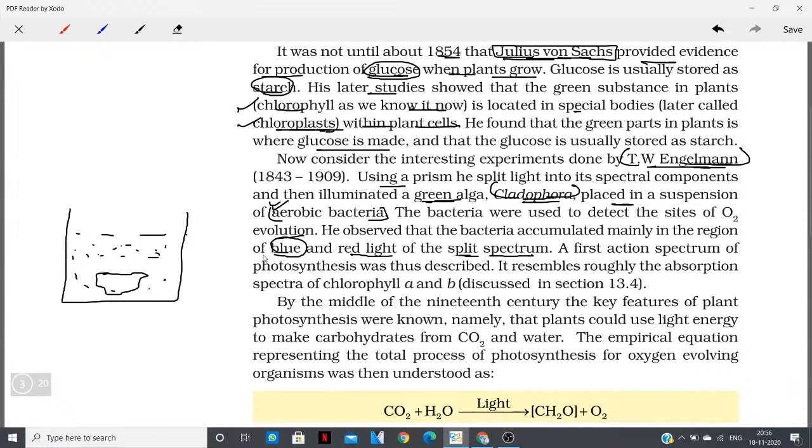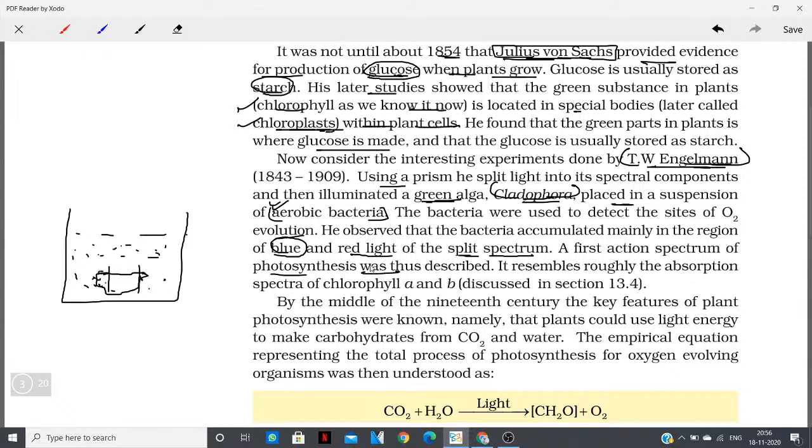So when he observed where the bacteria were mainly getting accumulated, he saw that only at the blue and red regions did the bacteria accumulate in the illuminated Cladophora. So the first action spectrum of photosynthesis was thus described.